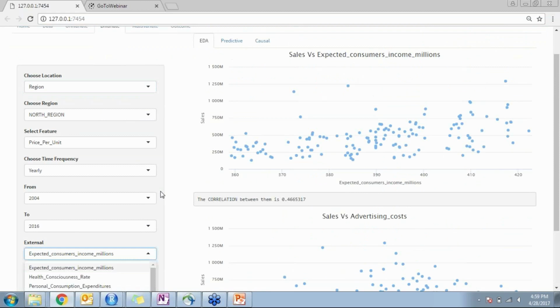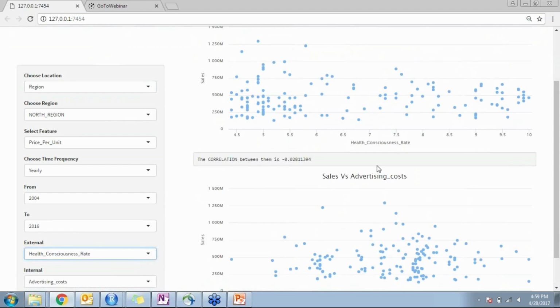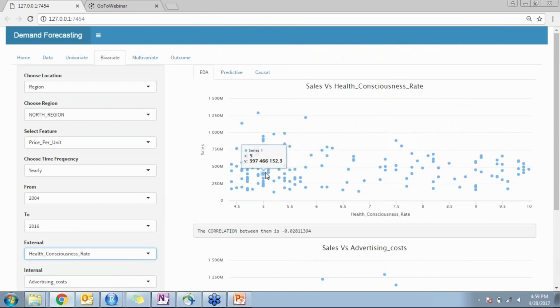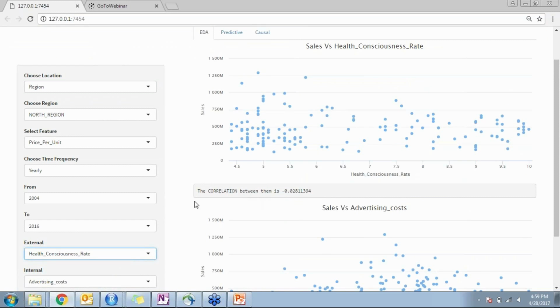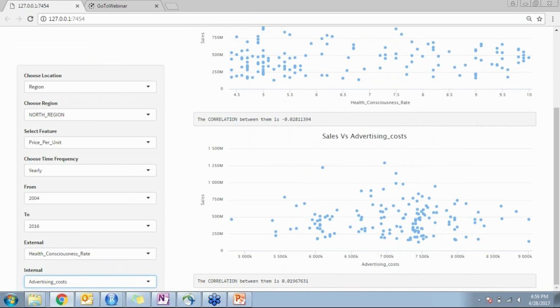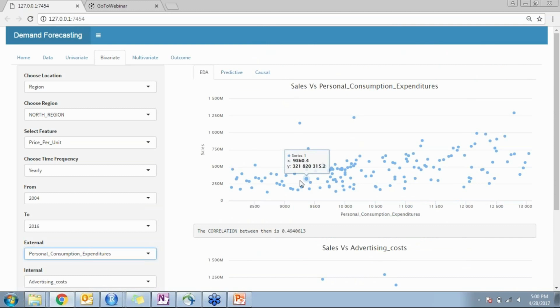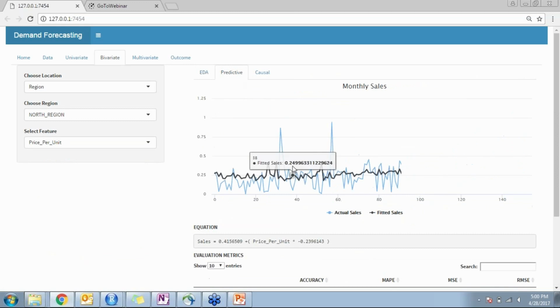So over here, as you can see, we are considering an external variable, health conscious rate, and we see what is the relation between them. A scatter plot basically shows the correlation between the sales and the health conscious rate. Although it is not highly correlated, this variable still explains some amount of variance of the dependent variable. Similarly, we have other variables that we can consider over here, which show the relation with respect to the sales. So this is the primary and the first part of the bivariate analysis, where an extensive exploratory data analysis, or descriptive analysis, is carried out. In the bivariate analysis, however, we move to predictive models.